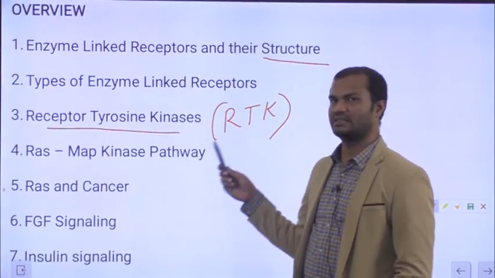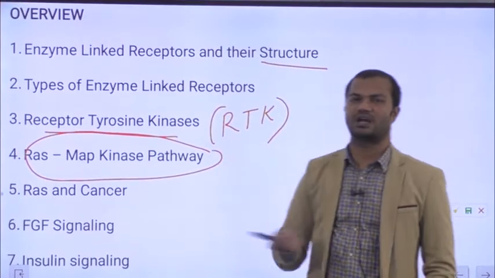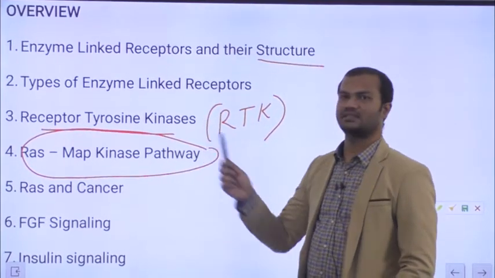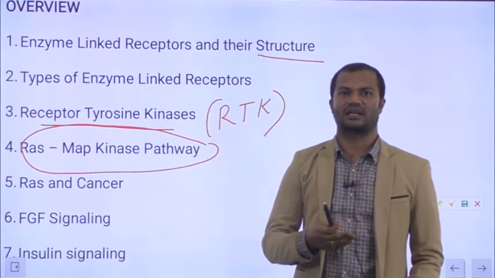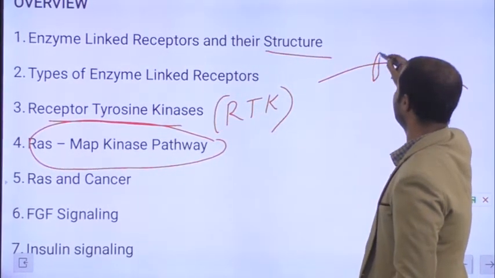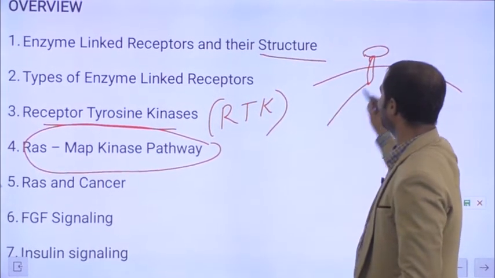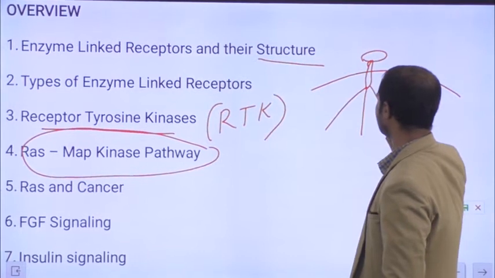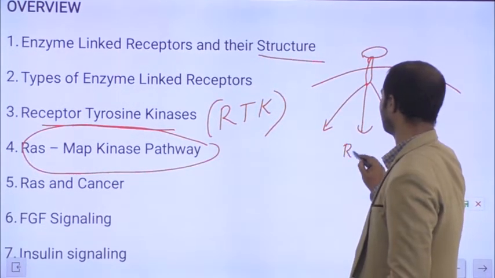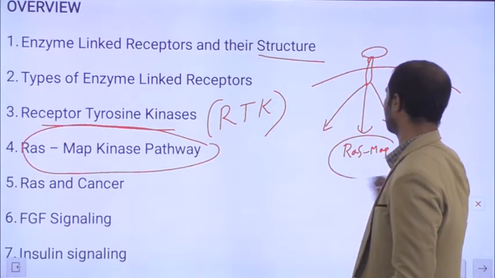Of these many signaling cascades, the Ras-MAP kinase pathway is one of the most essential pathways. Receptor tyrosine kinases can activate numerous signaling cascades. That is, suppose this is the cell and there is a receptor here. Once a ligand binds, it can activate different signaling cascades. Of these, Ras-MAP is one of the most important mechanisms of signal transduction.